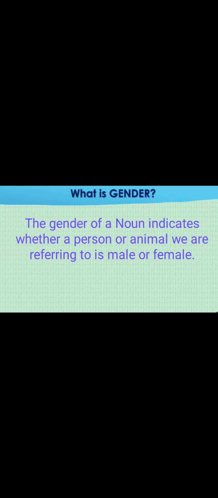What is gender? The gender of a noun indicates whether a person or animal we are referring to is male or female. When we are talking about a person or an animal, it refers to male or female, and we come to know about the gender. There are four types of gender: feminine gender, masculine gender, common gender and neuter gender. Today we are going to learn about gender deeply in this session.